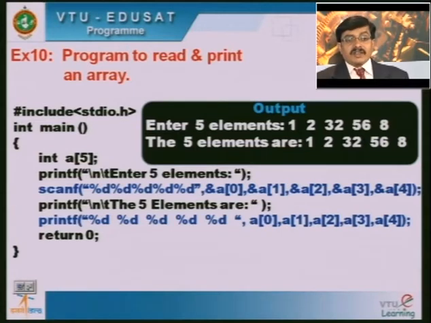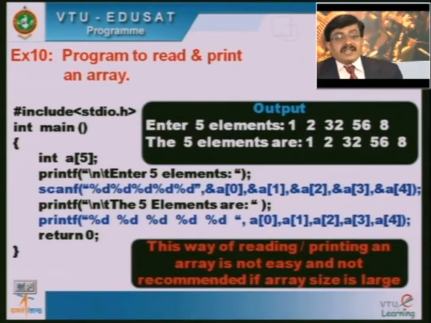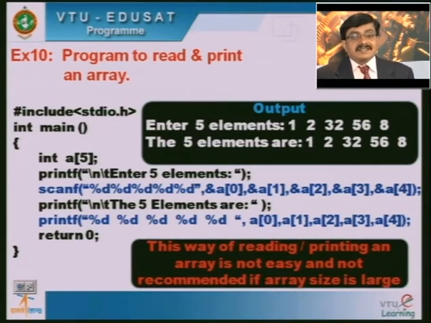Now if I have 500 elements, the way of programming here is that I must use 500 percentage d's and specify the address of each of the 500 elements, from &a[0] to &a[499]. So this is not the right way of programming. This way of reading and printing an array is not easy and not recommended if the array size is large.